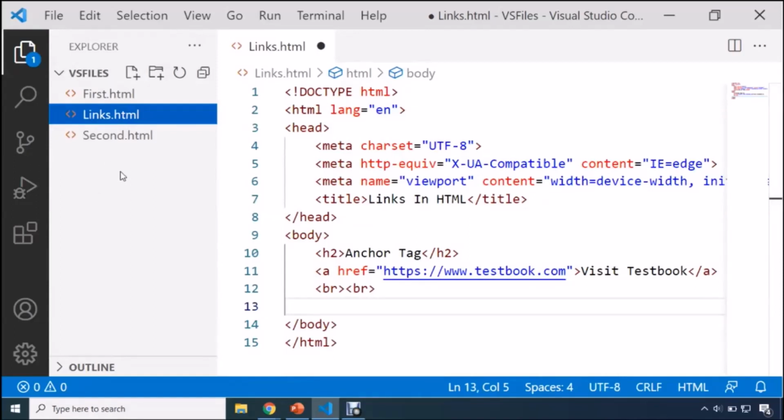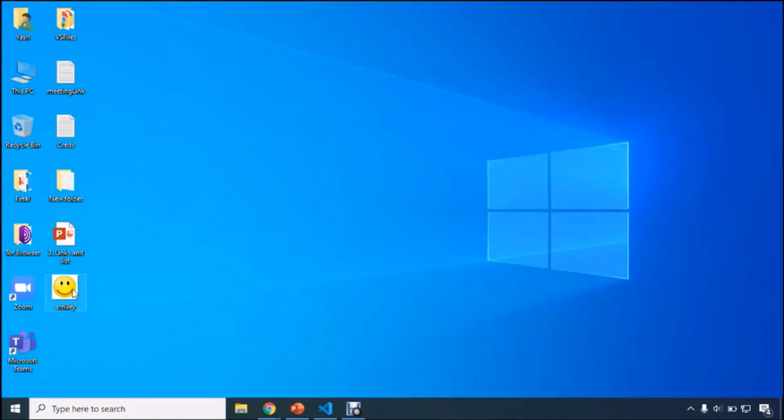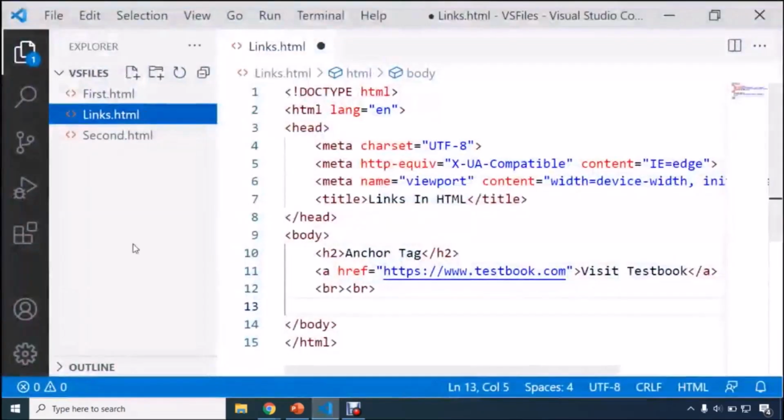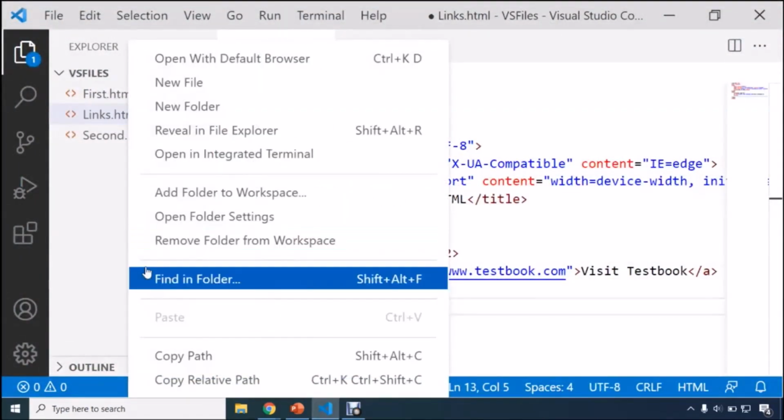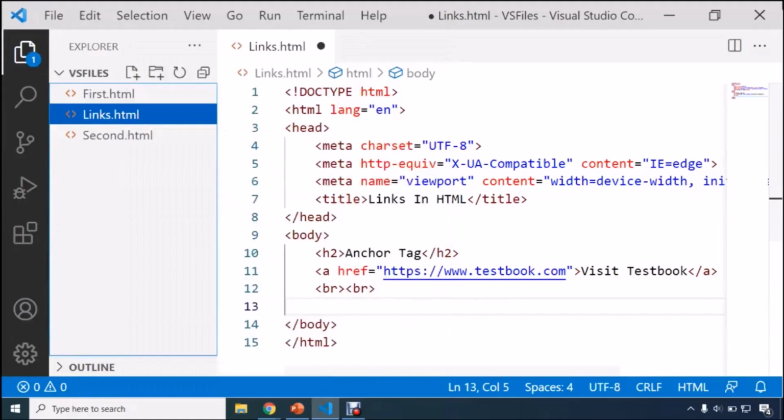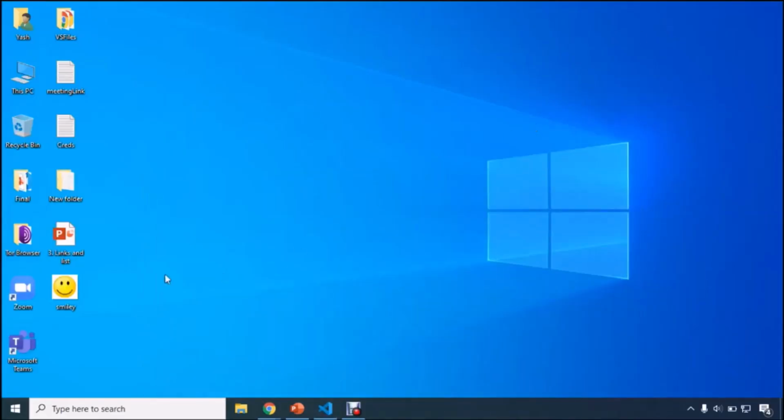Okay, so first of all, in my file explorer, I'm going to paste an image. You can take any image from your computer and just paste it over here. For demo purposes, I will be using this smiley image. All you need to do is take any image from your system, copy it, and paste it in your file explorer. So how you're going to copy and paste, let me show you.